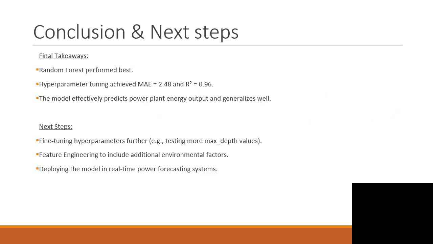To conclude, random forest has performed best in this situation. The hyperparameter tuning achieved a mean absolute error of 2.48 and an R squared score of 0.96. The model effectively predicts power plant energy output and it generalizes well.